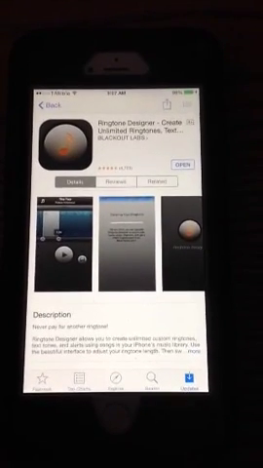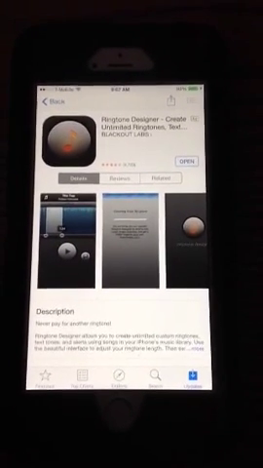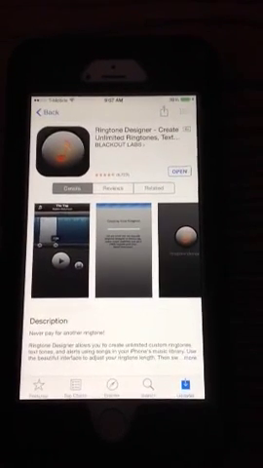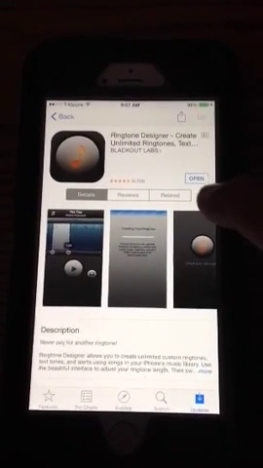Hey everyone, today I'm going to show you how to make a ringtone with your iPhone 6. Okay, this is the ringtone I've been using, and as you can see I already have it, so right now I'm going to open it.